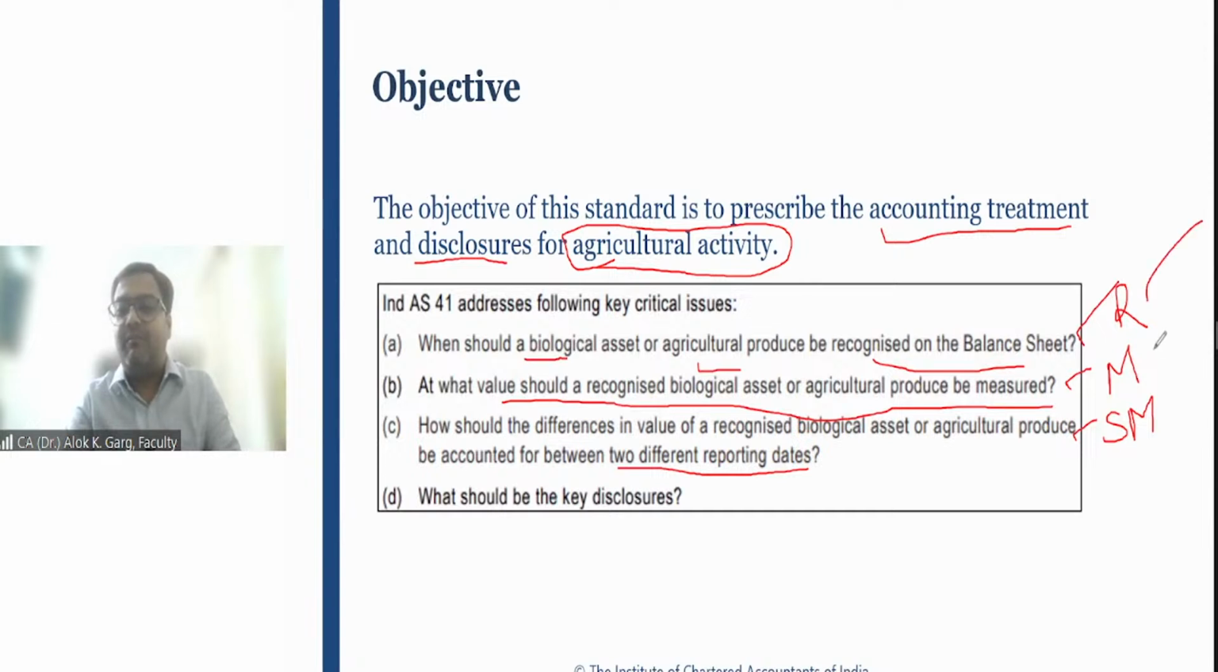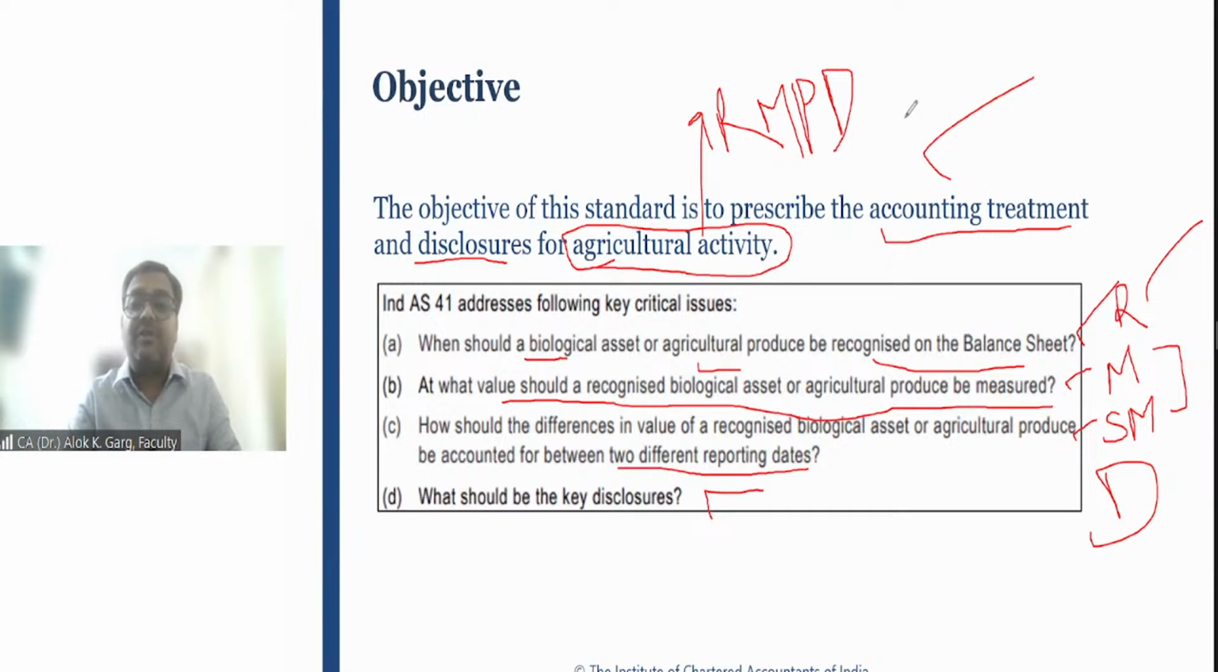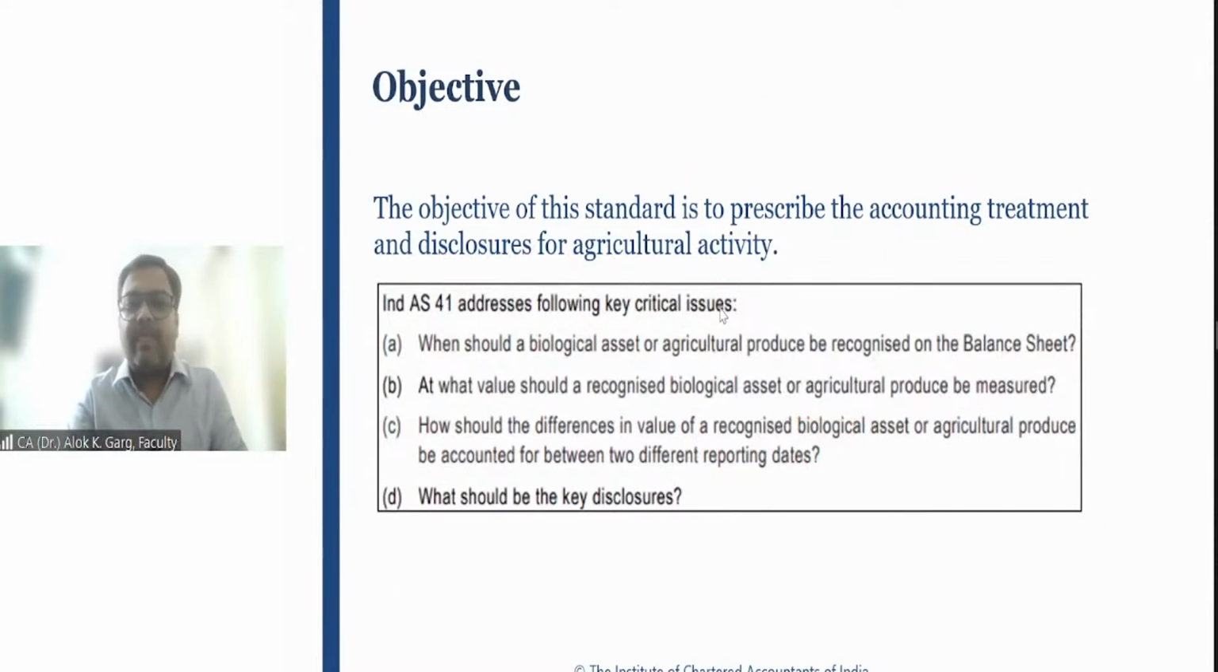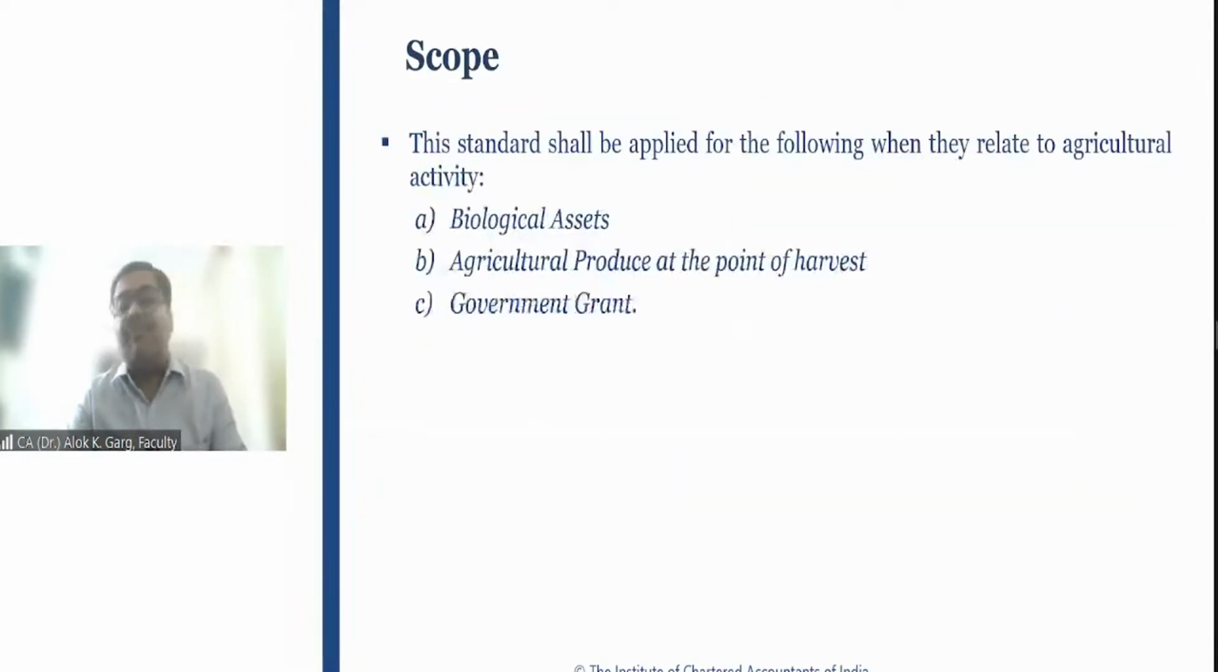So recognition, measurement, and this standard talks about the disclosures, right? So this standard talks about the accounting treatment and disclosures for agricultural activity. In short, this standard covers recognition, measurement, presentation, and disclosure, RMPD, of agricultural activity, right? Let's discuss the scope of this standard.